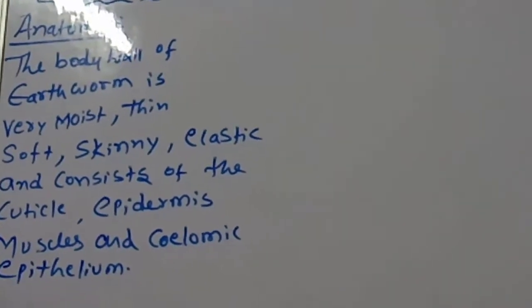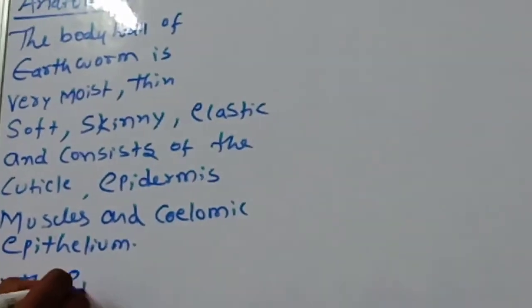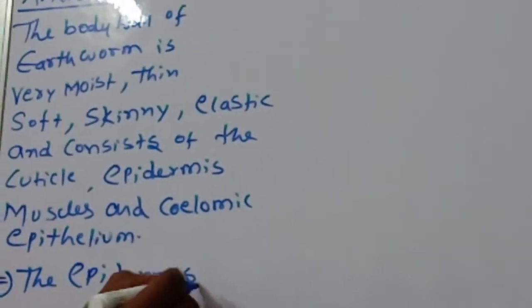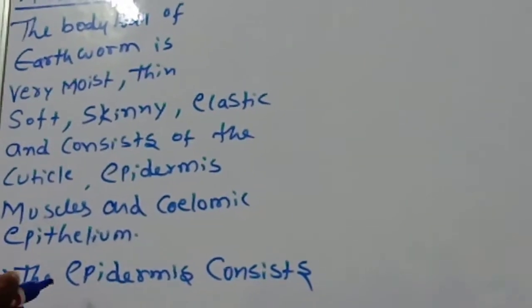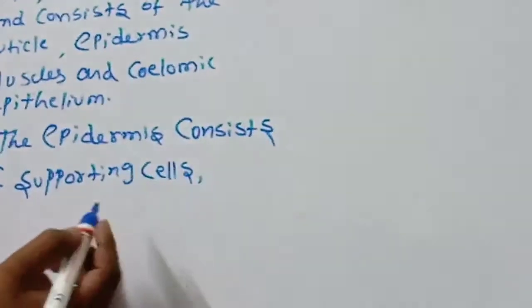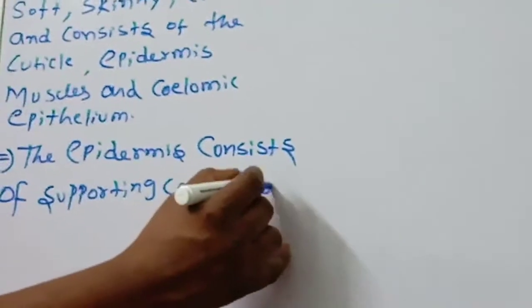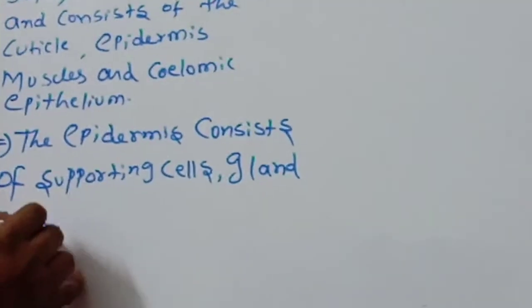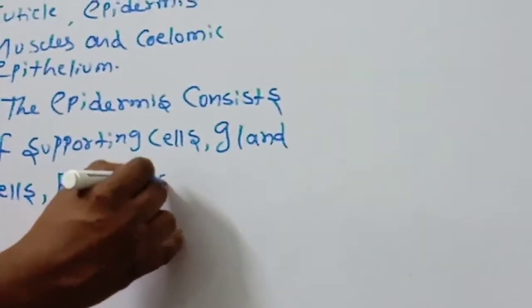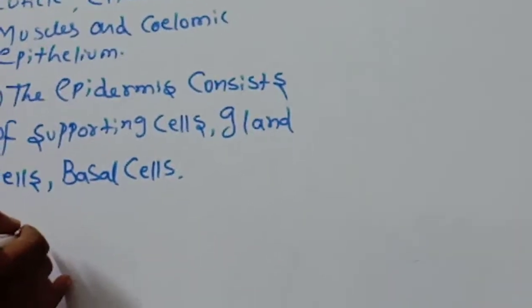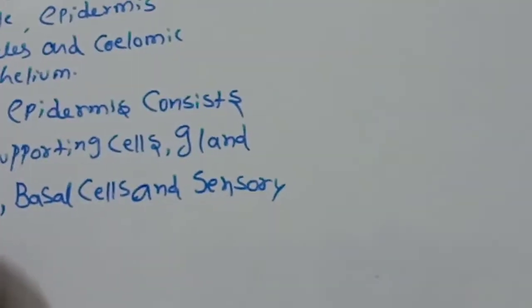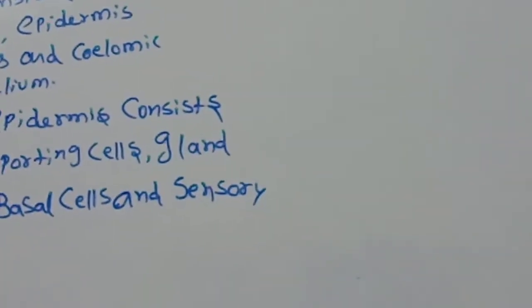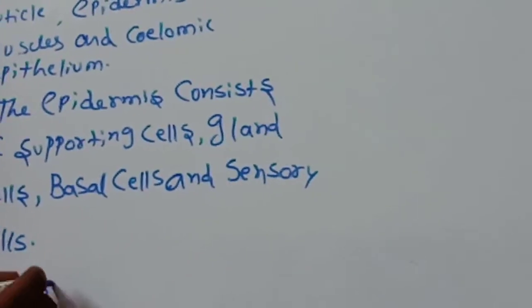Next, the epidermis. The epidermis consists of supporting cells, gland cells, basal cells, and sensory cells.